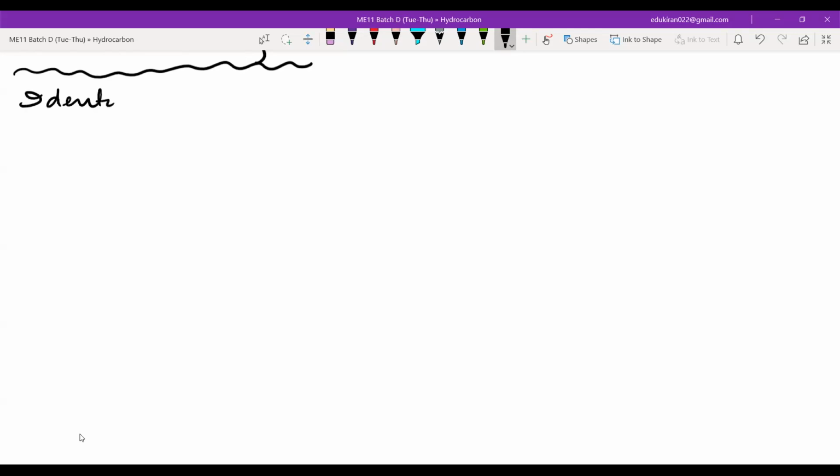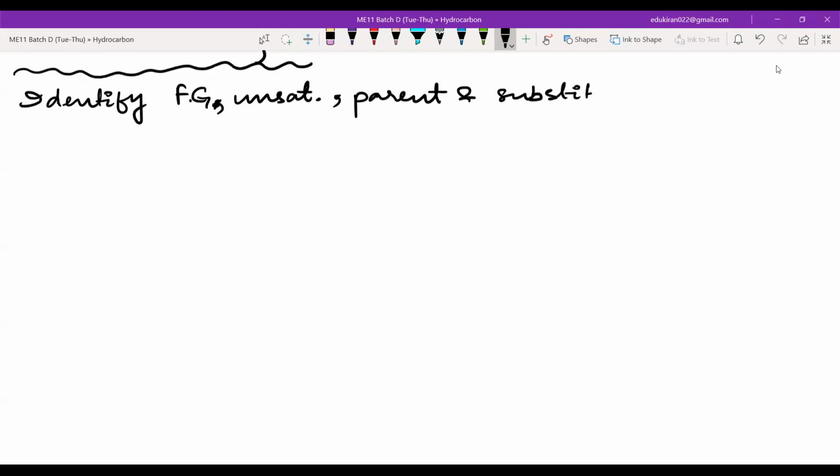Identify functional group. Now I write this as unsat. Unsat, unsaturation. I hope you recognize this one. Unsaturation, unsat, and then parent and substituent. So see, I'm writing substituent. That means alkyl, non-alkyl, all. And identify substituent in following.